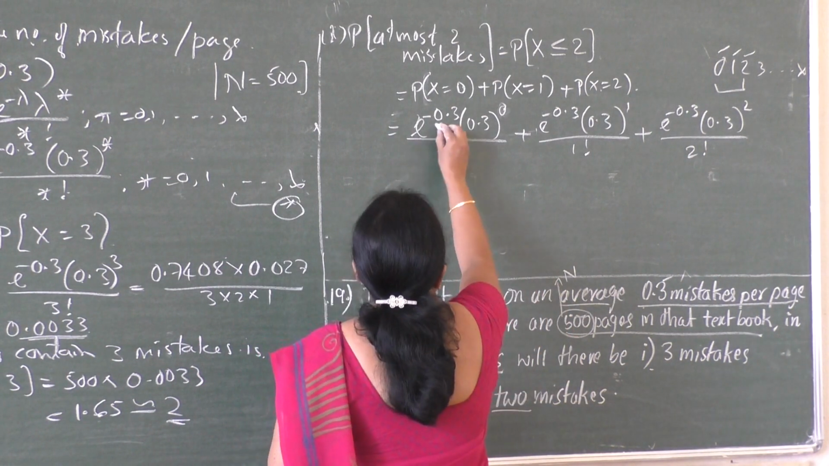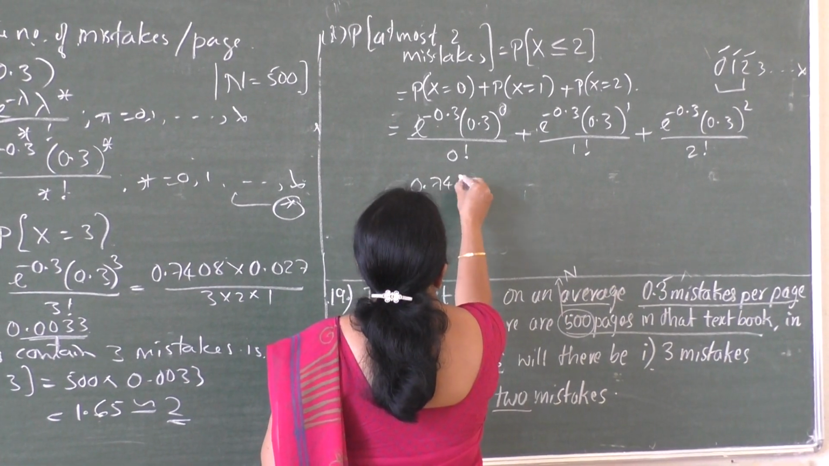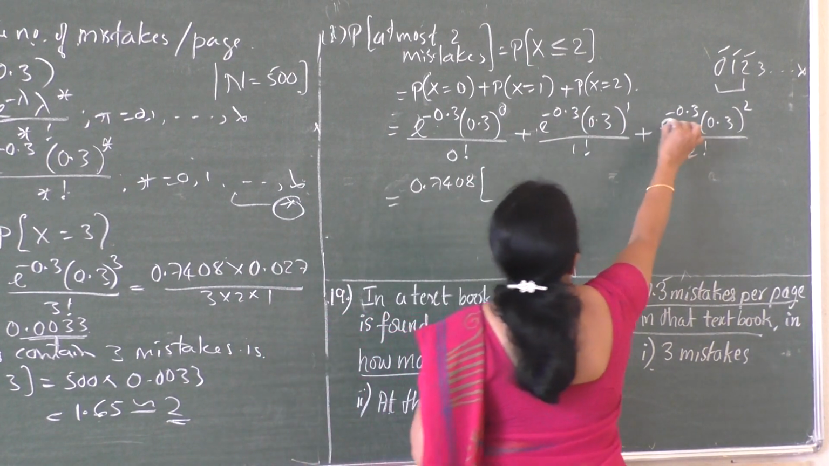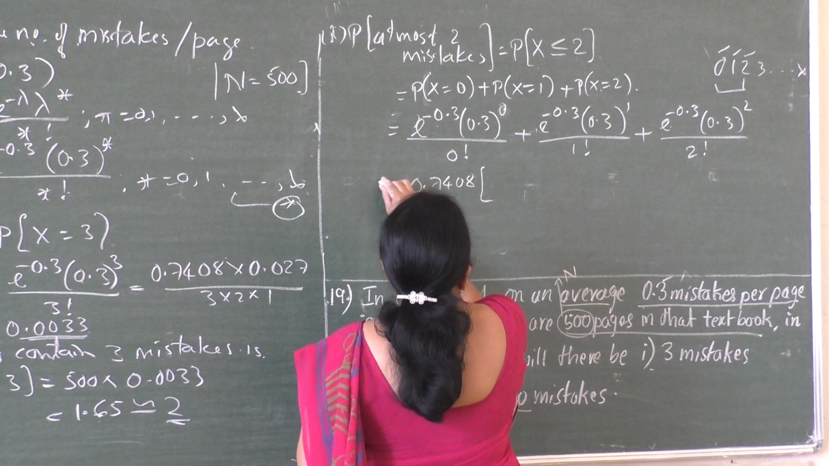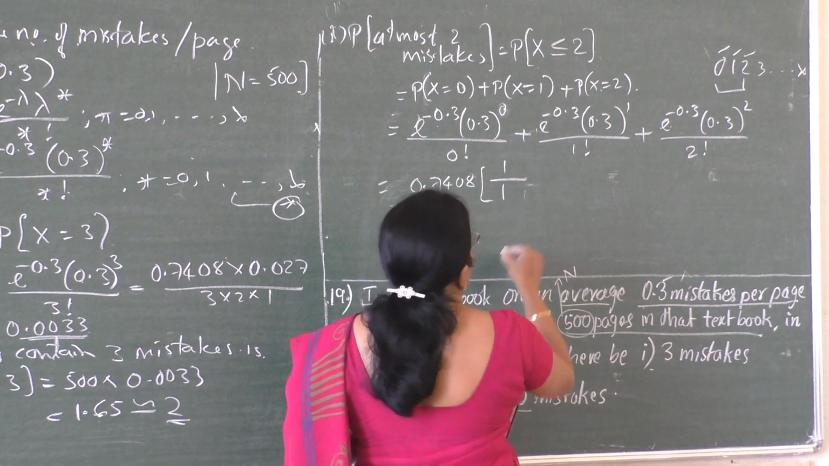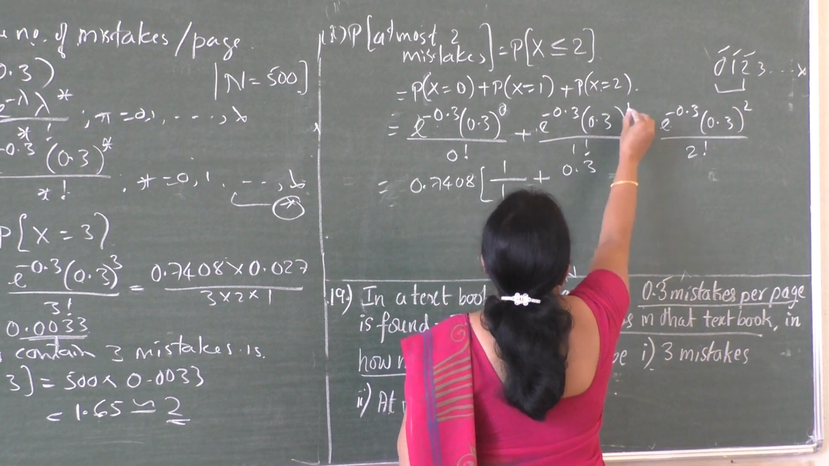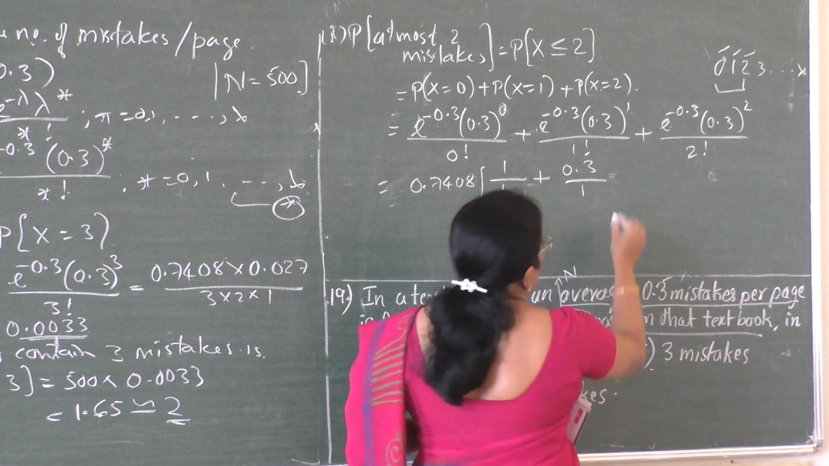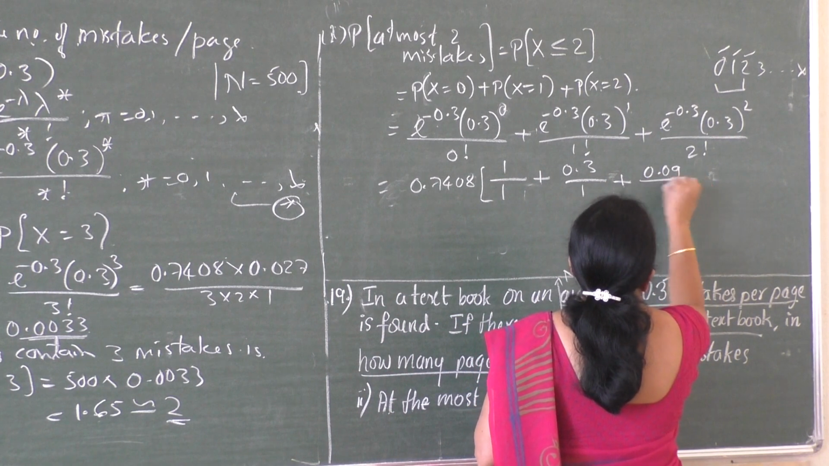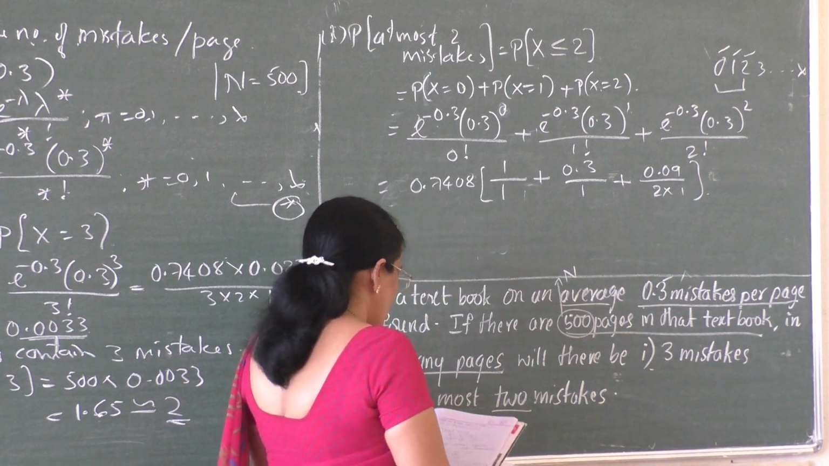Now, first one, e power minus 0.3, that is 0.7408. I am going to take it outside. So this factor is common. I wrote it outside the bracket. Next remaining factors here, 0.3 power 0, 1 divided by 0 factorial, 1, plus, this taken outside, what is remaining? 0.3 power 1, 0.3 divided by 1, plus 0.3 square, that is 0.09 divided by 2 factorial, that is 2 into 1. This is what you are going to get.